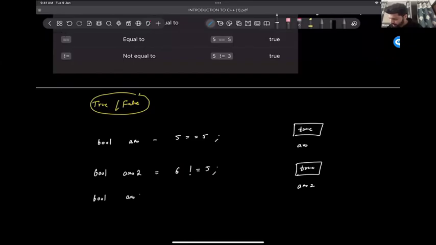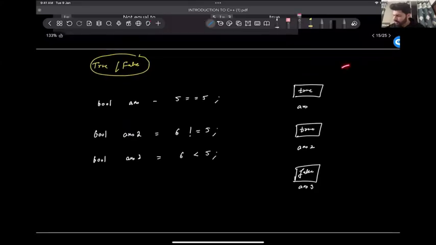Let's take some example of false also. Let's say bool answer 3. What if we say 6 is less than 5? So is 6 less than 5? No. It is a false statement. So false will be stored in this answer 3. There will be a variable answer 3 which will store a false. Okay.